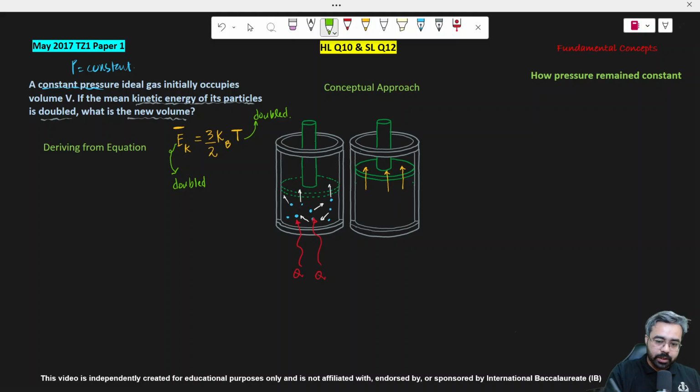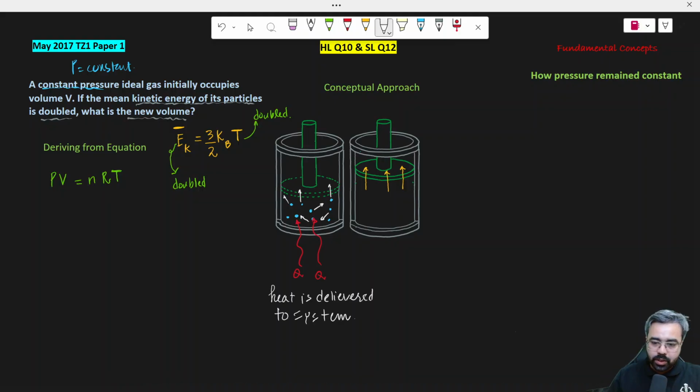But if you apply an equation, which equation should be applied? That is PV = nRT, because that is for an ideal gas. So what factors are constant? This is a gas of a fixed mass. So the volume can be written as V = (nR/P) times T, because everything inside the bracket is constant. So dear students, this is equation number one. You can say that this is the original volume. After doubling the kinetic energy, the temperature will be doubled, and the pressure is still the same.